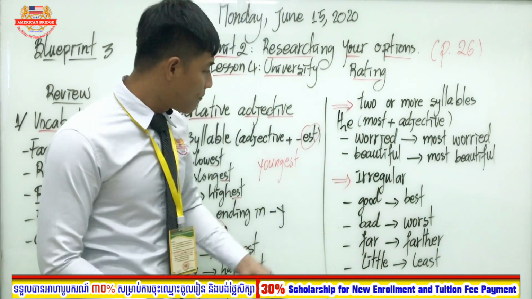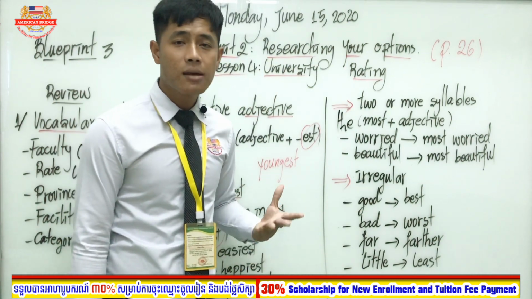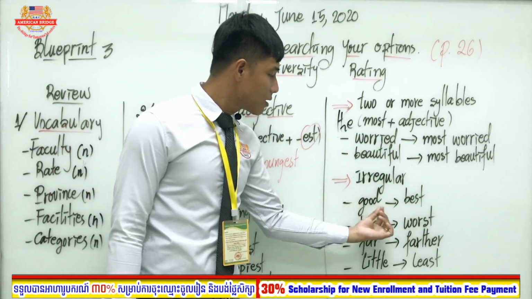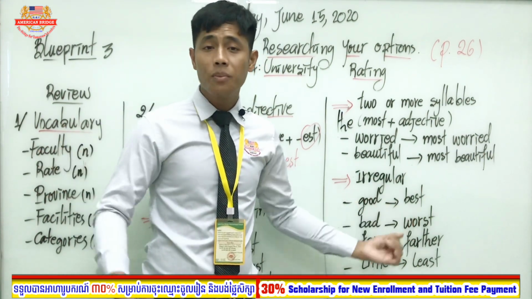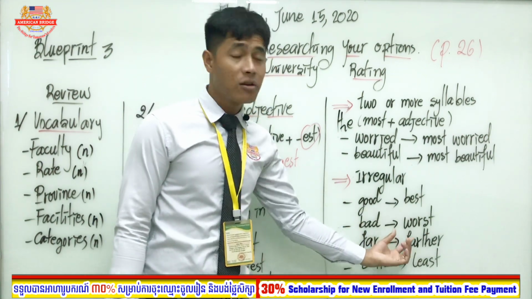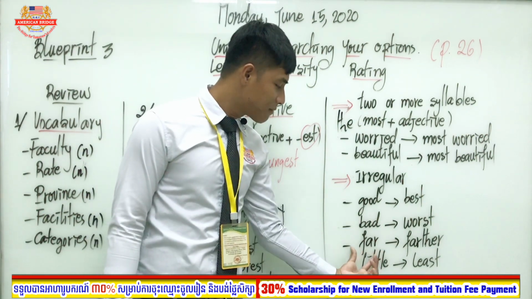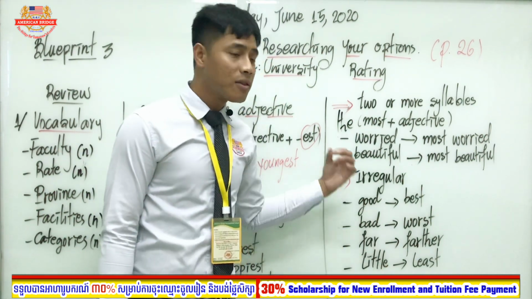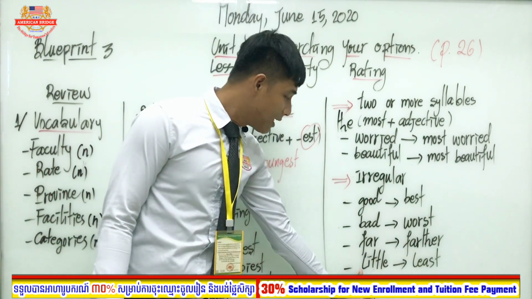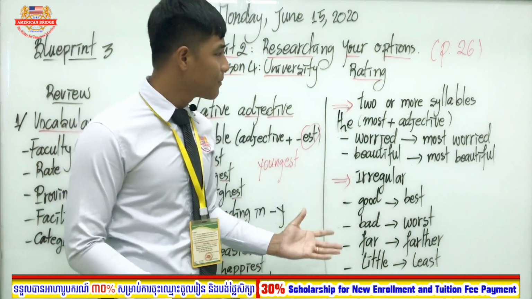Again, so with irregular adjectives, it changes from the first word to another word. So like good changes to best, the best, and bad to worst, the worst. Farther, right? Far to farther. So you have to change from the first word to another word. Little, least. Okay, you got this?